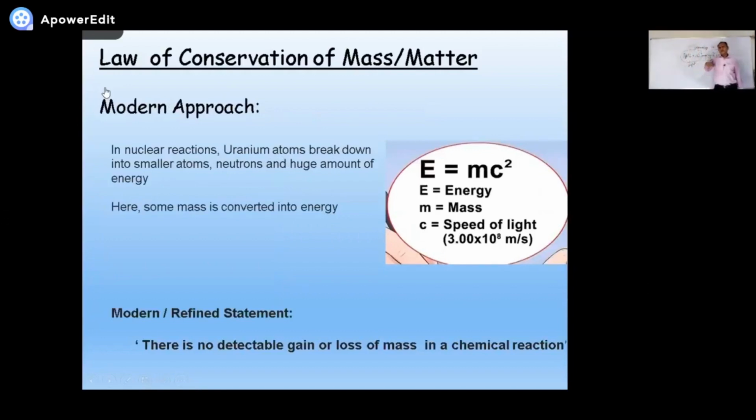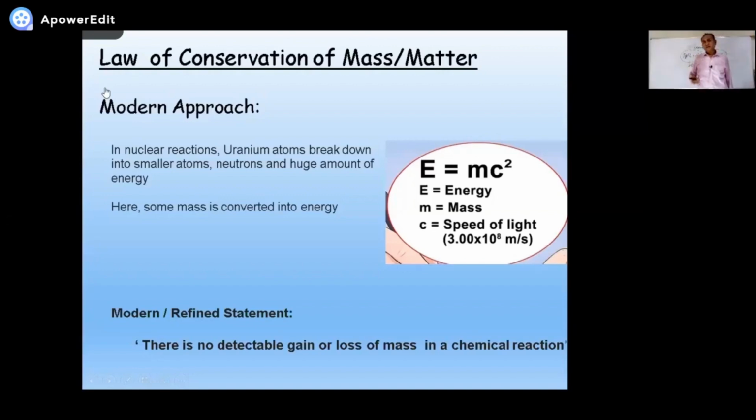As the 20th century began, especially from the middle of the century, or from the second decade of the century, a lot of changes were there. So after the implementation of those changes, this law is a little bit modified. You know, I told you there are two kinds of reactions. Chemical reaction, nuclear reaction.